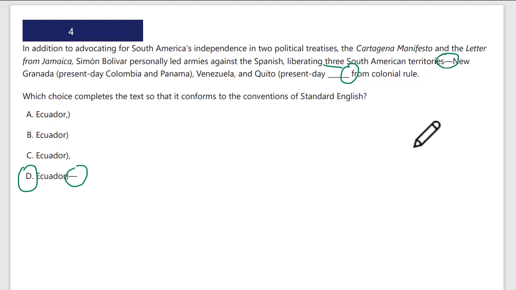New Granada, present-day Colombia, Panama, parentheses, then a comma, then the second item in the list, which has no parentheses because it's still the same country, Venezuela. And then the third item in the list is Quito, which in parentheses again is present-day Ecuador, and it should be a parentheses, should not be a comma parentheses, should not be a parentheses comma, because we don't have another item on the list, and we wouldn't open with a colon and then close with a comma.